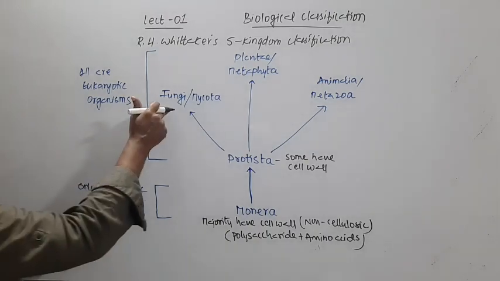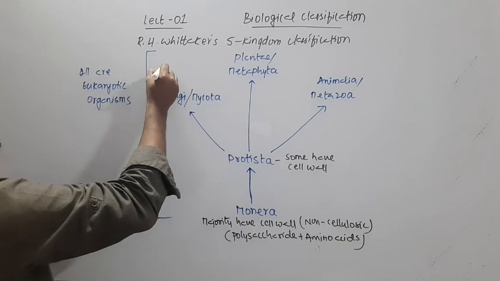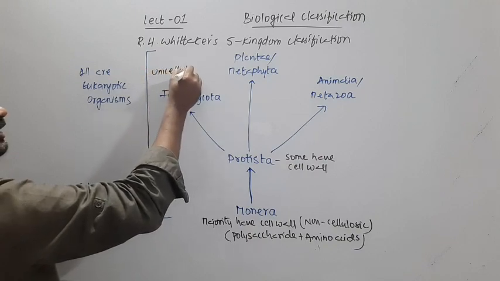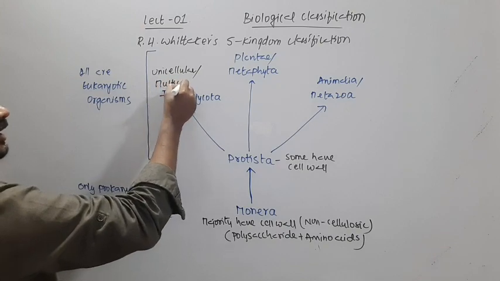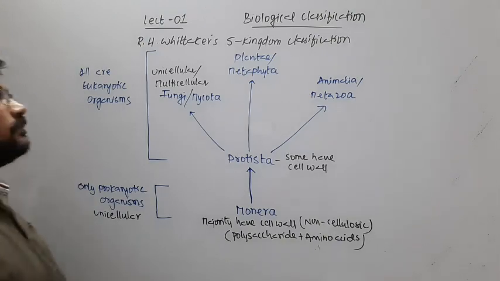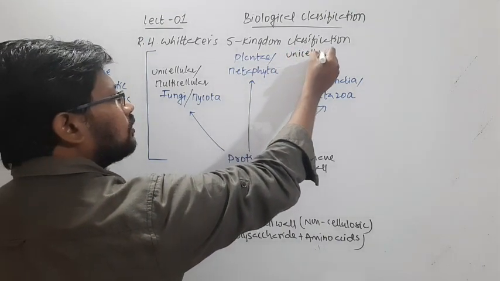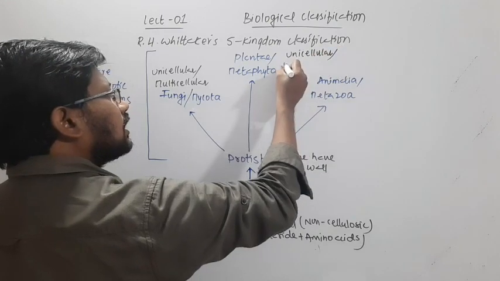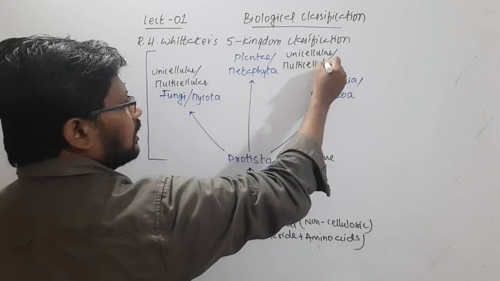In fungi, a very small number is unicellular and the majority are multicellular. In Plantae, certain lower groups of plants are unicellular and the remaining are multicellular.